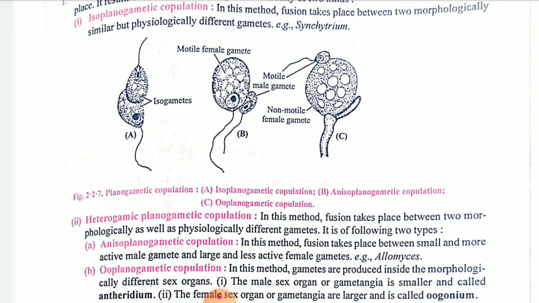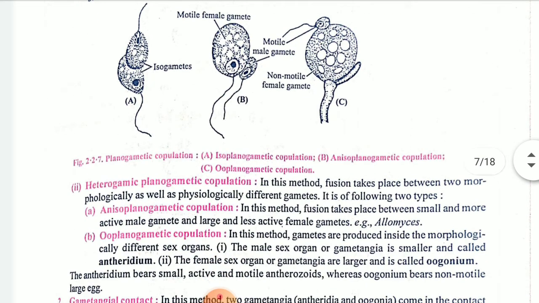And in the C one, the female will be bigger in size as well as the sperm will be smaller in size. What is the basic difference between anisoplanogametic and ooplanogametic?